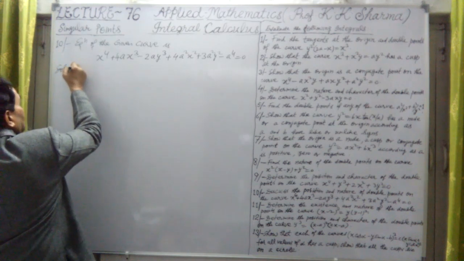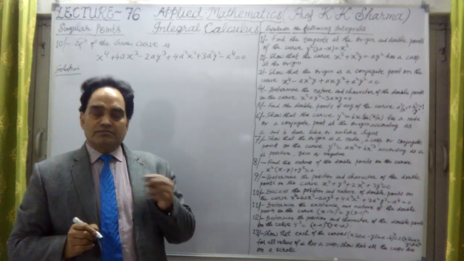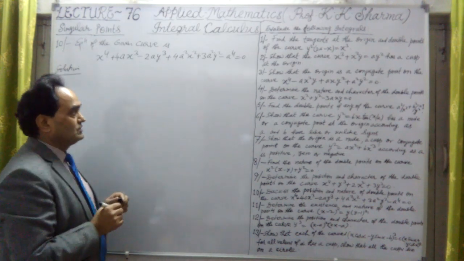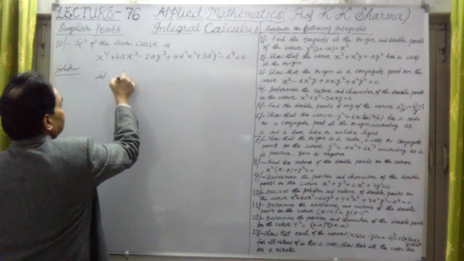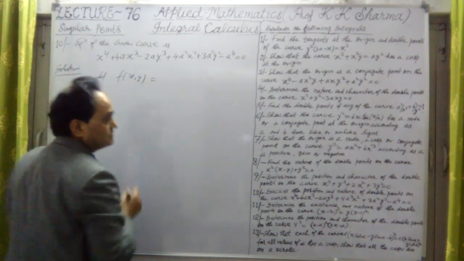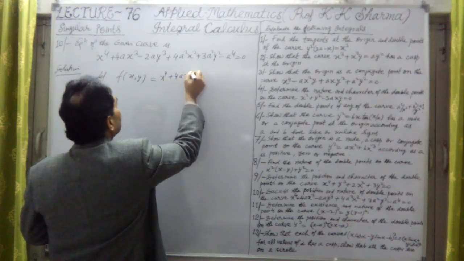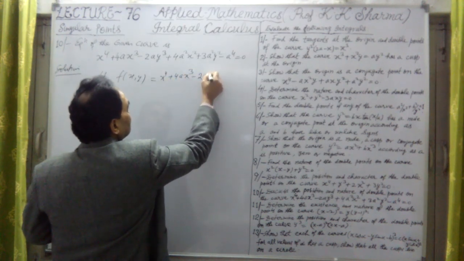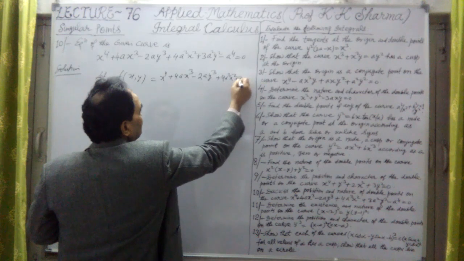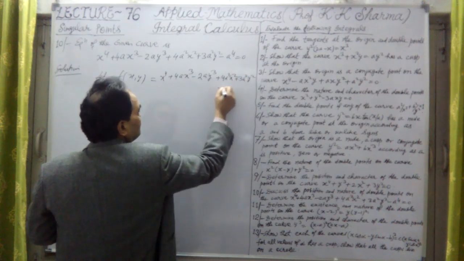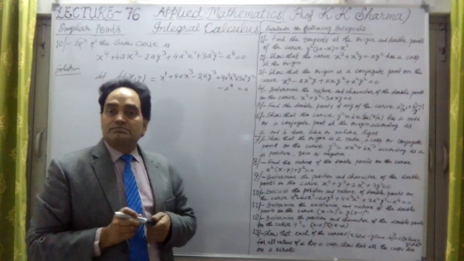What do we find out in the solution? For the nature of the double points, we find the partial differentiation. Let f(x,y) = x^4 + 4ax^3 - 2ay^3 + 4a^2x^2 + 3a^2y^2 - a^4 = 0.